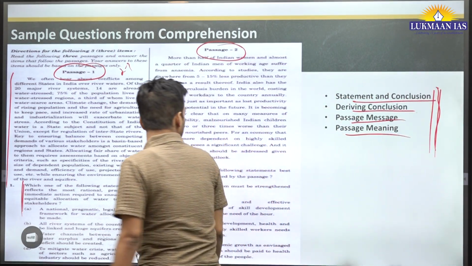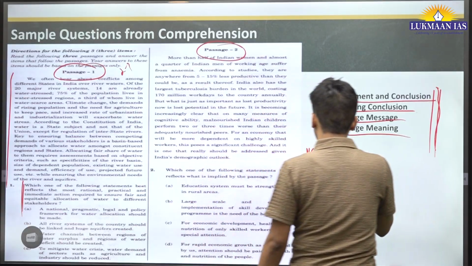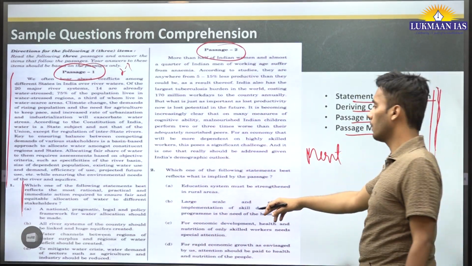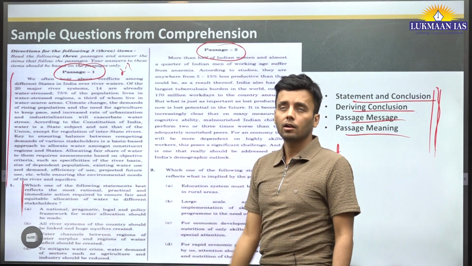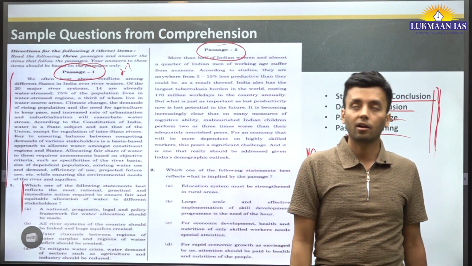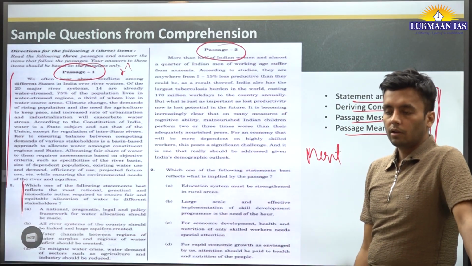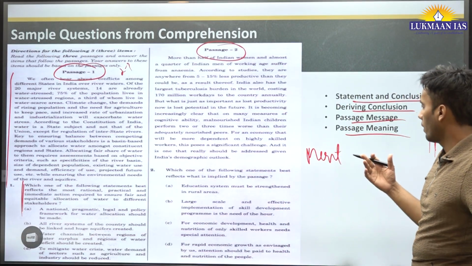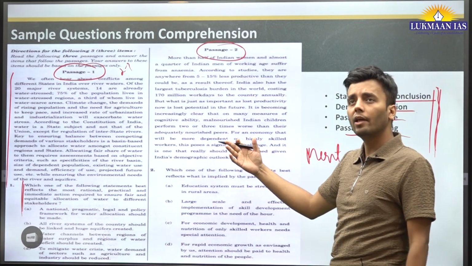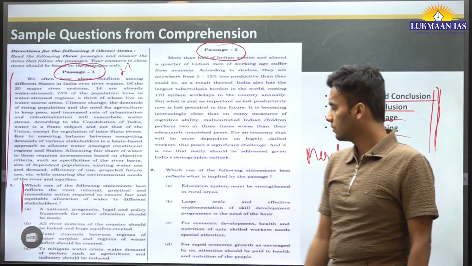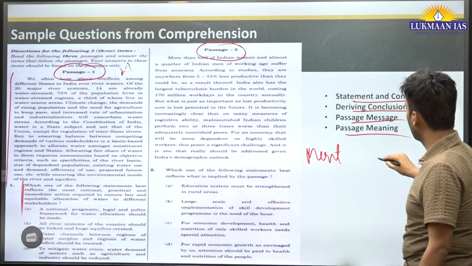There are some merits: if you have a strong command over reading, you can easily get the answer in one go. But if you are from a background that is not so good at reading, you will have to read 2 to 3 times to get to the answer. That sometimes comes as a demerit.